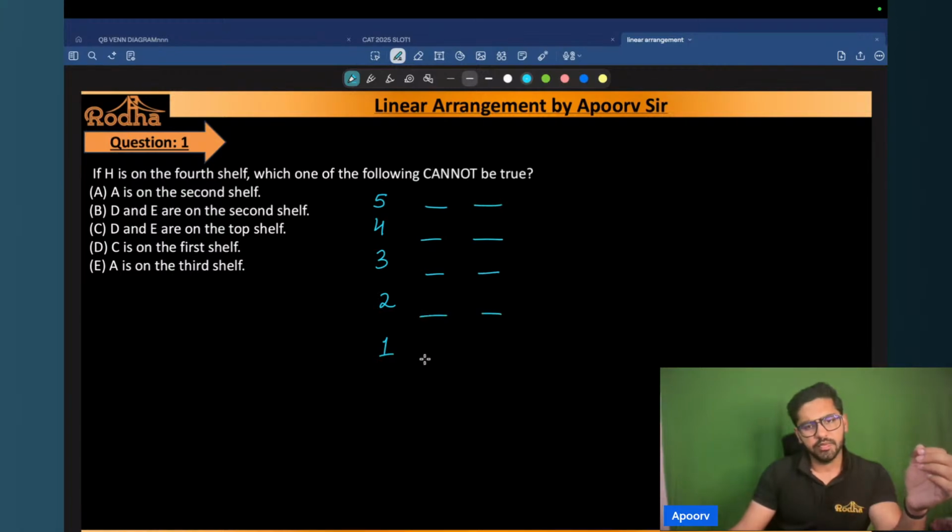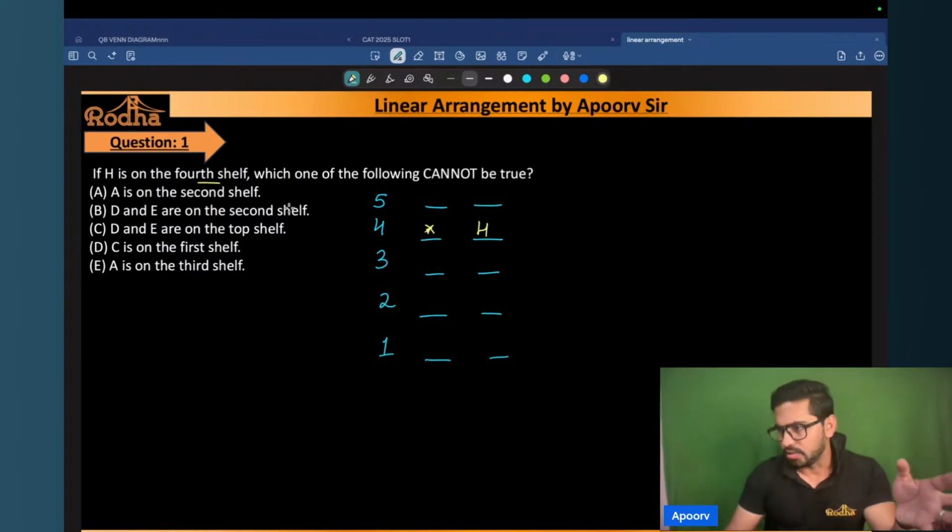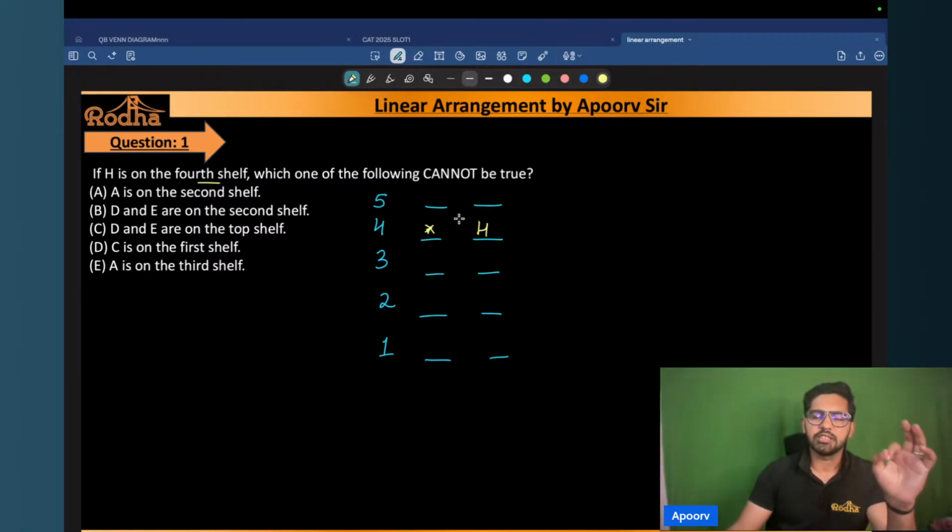And let's see what this set is telling me, right? So this question is telling me, if H is on the fourth shelf, which of the following cannot be true, right? Now, if H is on the fourth shelf, we know that there's only one item on the fourth shelf, right? Then it is asking which of the following cannot be true here, right? So one of the options cannot be true, right?